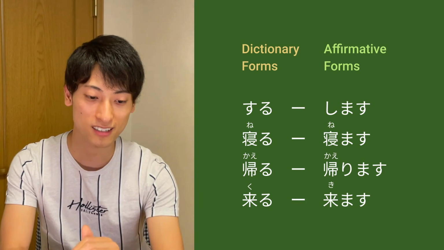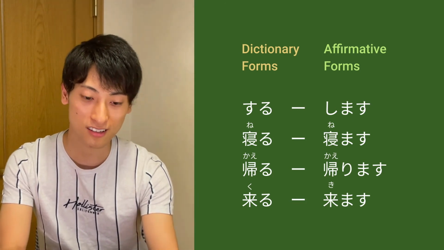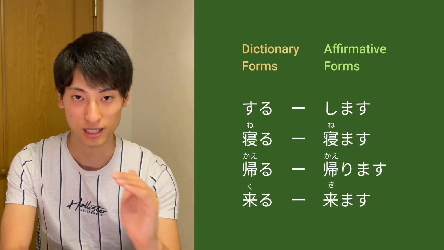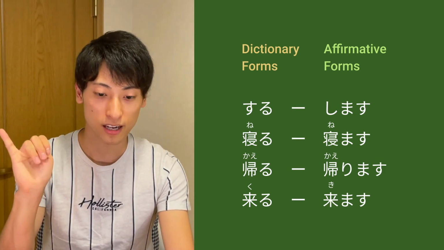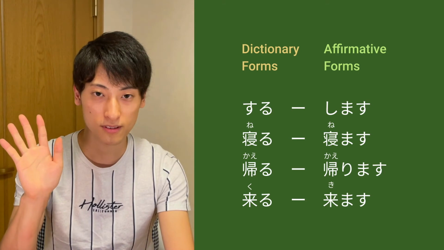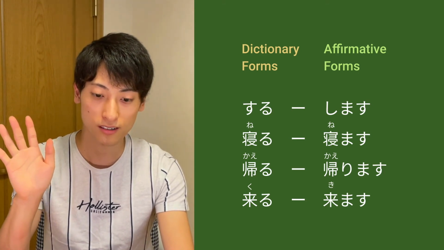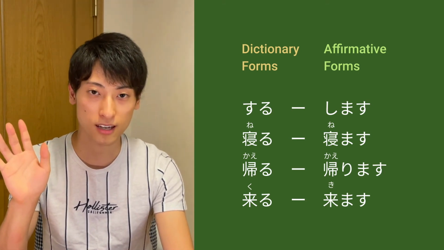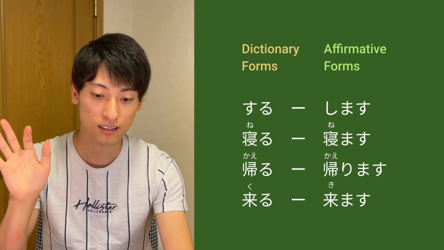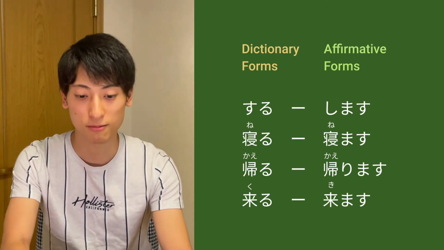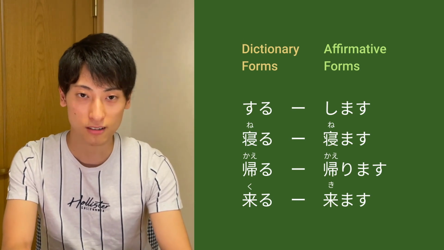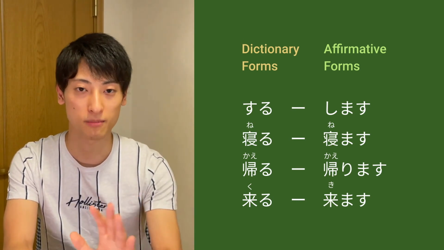But actually, this is a U-verb, so you have to conjugate it like this. Kaeru is gonna be kaerimasu. In the U-verb, the character is the third one, ra ri ru ... You have to change this into ri and then put masu, kaerimasu. The last one is kuru, and we also talked about it. It's an irregular verb, so it's gonna be kimasu.